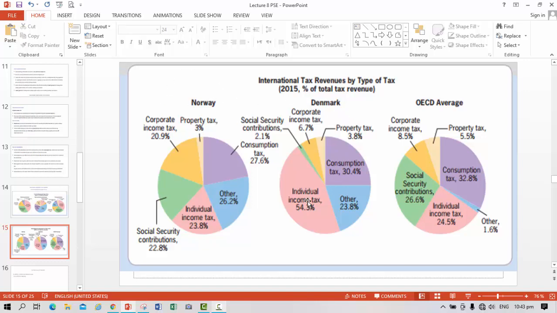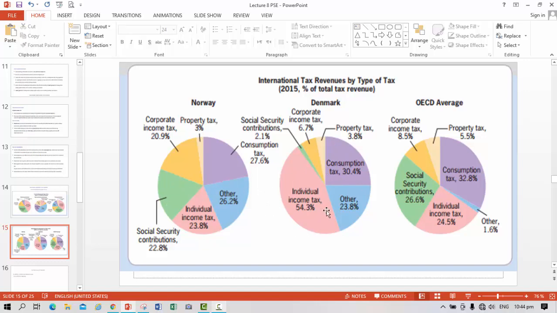In Denmark, which is considered a country with the highest individual income tax collection, the individual income tax is 54.3%, which is a very high percentage, while the consumption tax is 30.4%, others 23.8%, corporate income tax 6.7%, and property tax 3.8%.